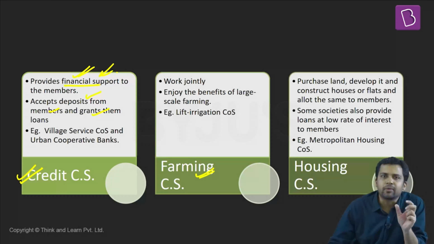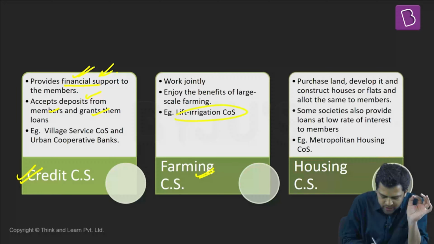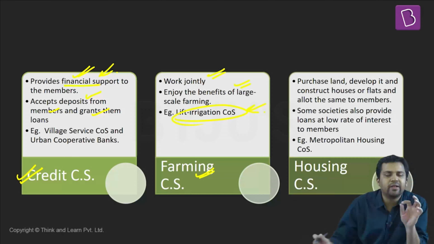Farming cooperatives. A particular farmer might find it difficult to procure different machinery for agricultural activities. So different farmers can come together, purchase this equipment, and share it among themselves. So that is called a farming cooperative. For example, lift irrigation cooperative societies can be there. They will work jointly and get the benefit of large scale farming.